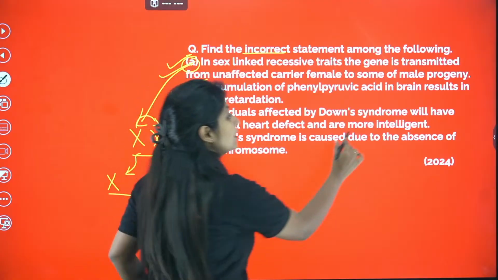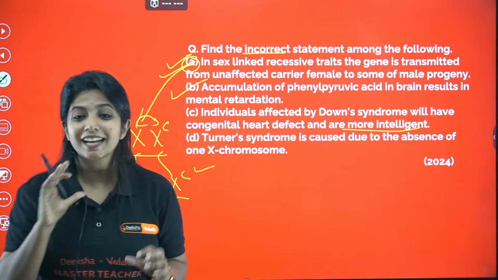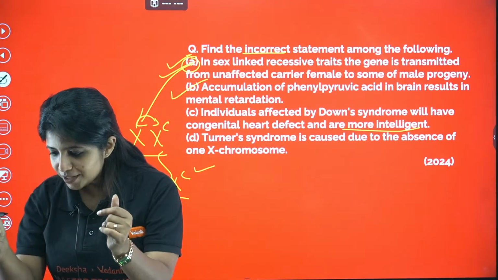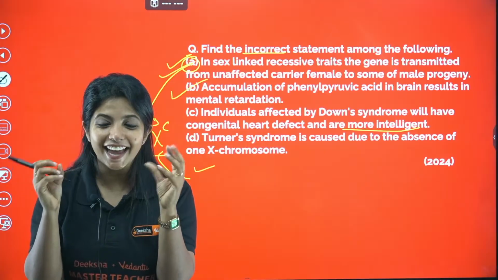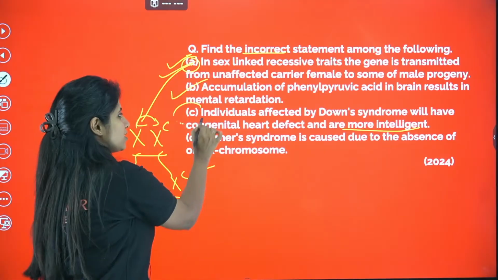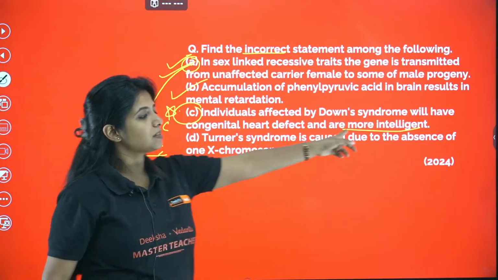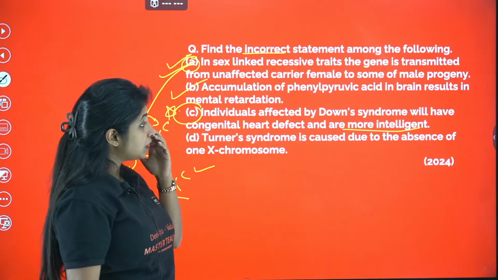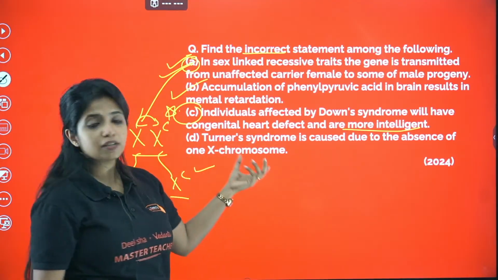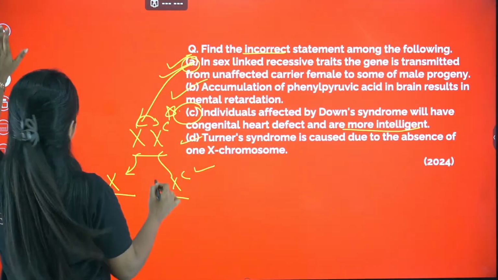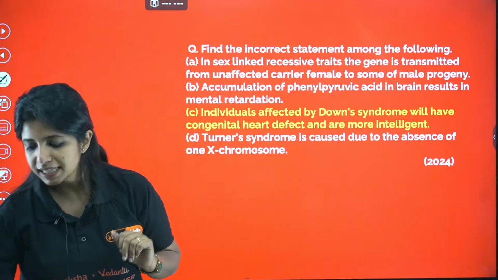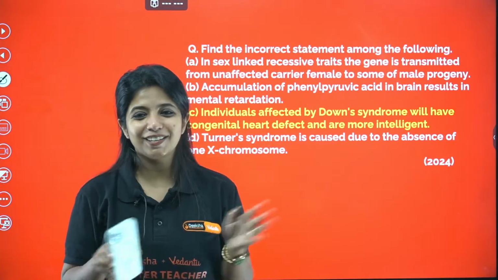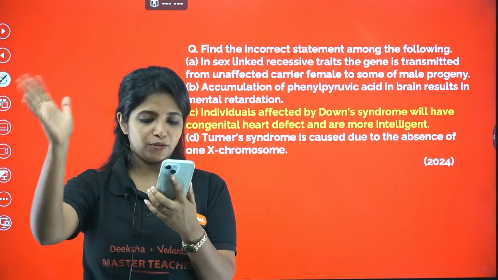They have mental retardation. And my dear children, I did not expect you guys to look at this and give the answer so fast. You guys are awesome. The answer is going to be this, because it is mentioned that they are going to be more intelligent. Wrong. They have mental retardation. Now, Turner syndrome is caused due to absence of one X chromosome. Correct. So, the only answer for this question is going to be C. If this is clear, give me a thumbs up and kudos to 3 of you guys.